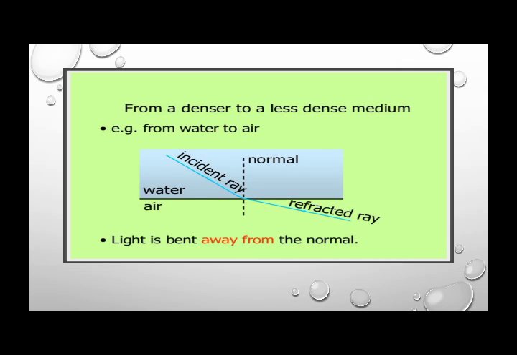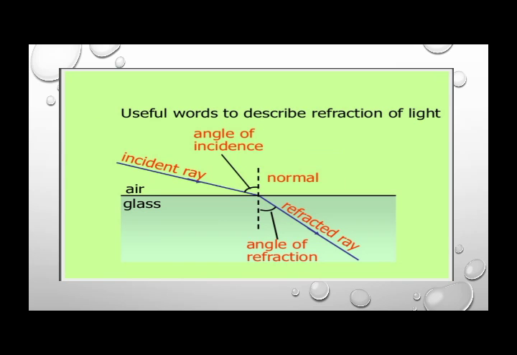As we all know, when we talk about water, the liquid, the particles are a little bit far away from each other, while when we are talking about the air, the particles are very much far away from each other. So that's why we consider water is denser than the air. Now you have to draw this diagram with the proper angles in your journals as well, and it is also given in your book.